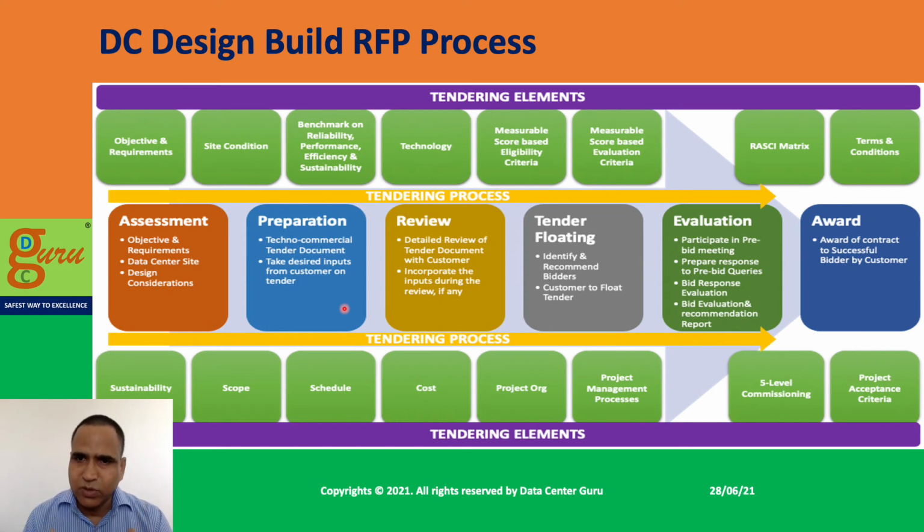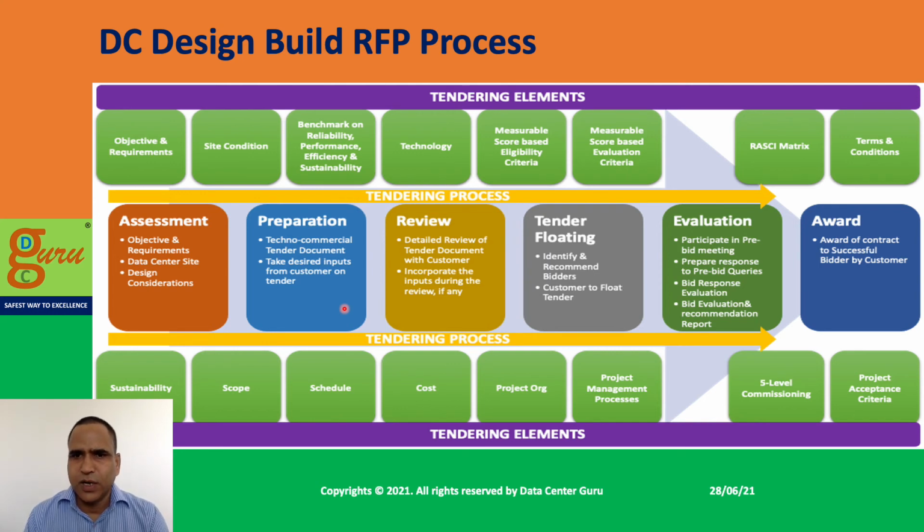You evaluate all those bids based on the evaluation criteria and the eligibility criteria, whether all the partners are qualified, and then create a score combining technical and commercial for each and every bidder.